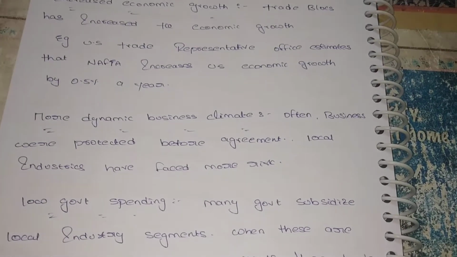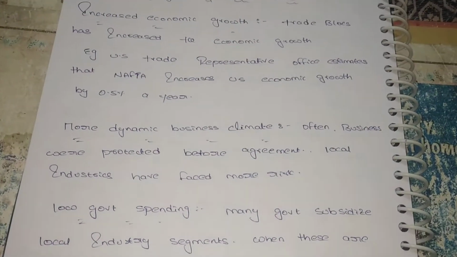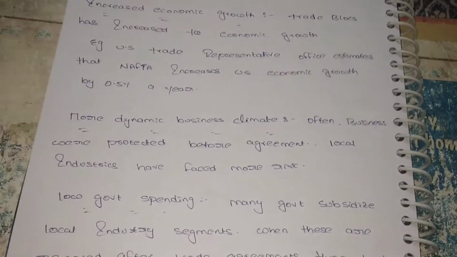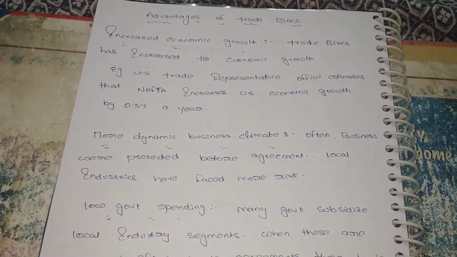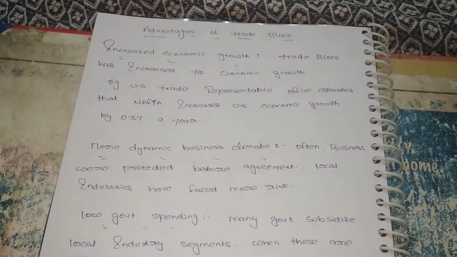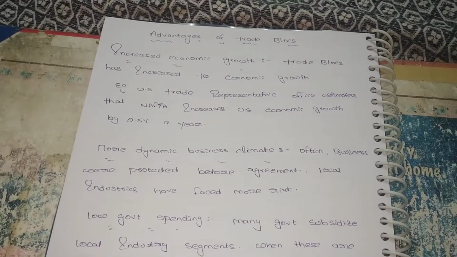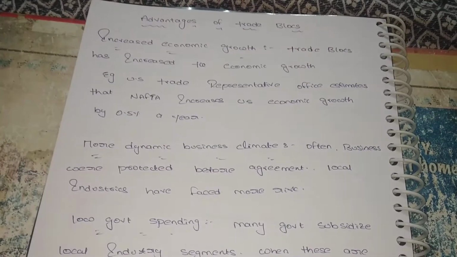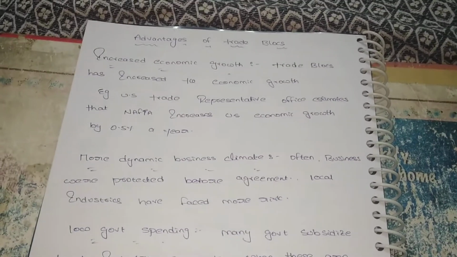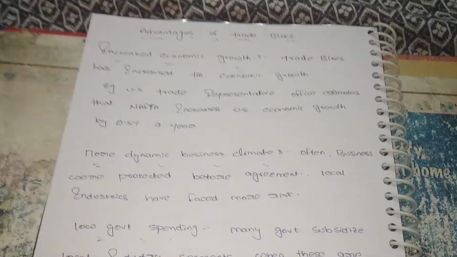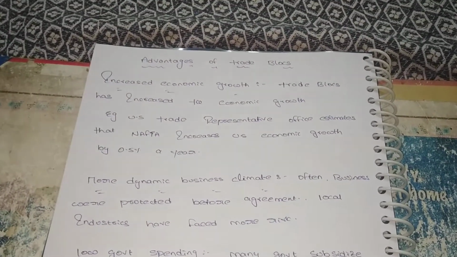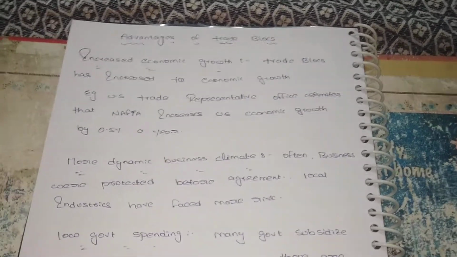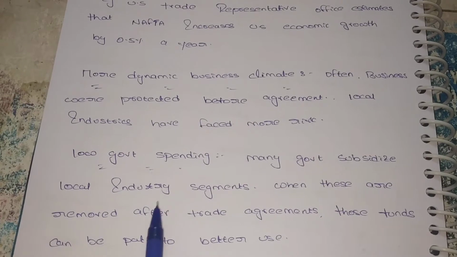Next, a more dynamic business climate. Often businesses were protected before the agreement, local industries, but these local industries have faced many problems. The business is dynamic, meaning we can produce as many products as we need, but those who produce local goods may face a problem because of the import of goods at very low cost. People are attracted to the imported goods and not purchasing our own products. So we can say there is a risk for local business, but our economy has increased through exporting our own goods.